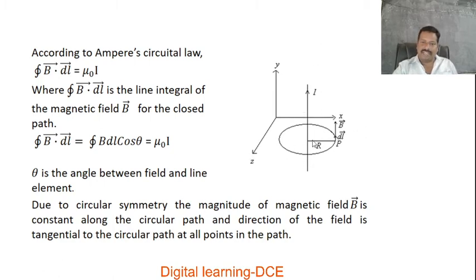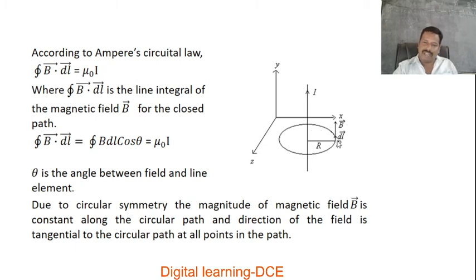The conductor is placed parallel to the XY plane, and the magnetic lines of force produced around it lie in the XZ plane. Let R be the radius of this imaginary closed Amperian path under consideration.